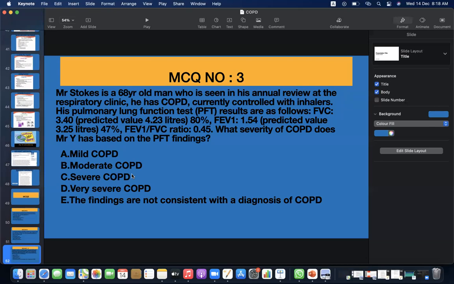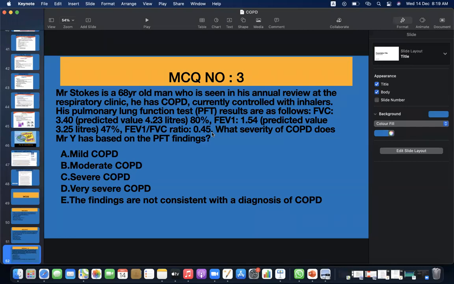MCQ number 3. Mr. Stokes is a 60-year-old man who is seen in his annual review at the respiratory clinic. He has COPD currently controlled with inhalers. His pulmonary lung function test results are as follows: FVC 3.40, predicted value 4.23 liters, which is 80%; FEV1 1.4, predicted value 3.25 liters, 47%; FEV1 over FVC ratio 0.45.